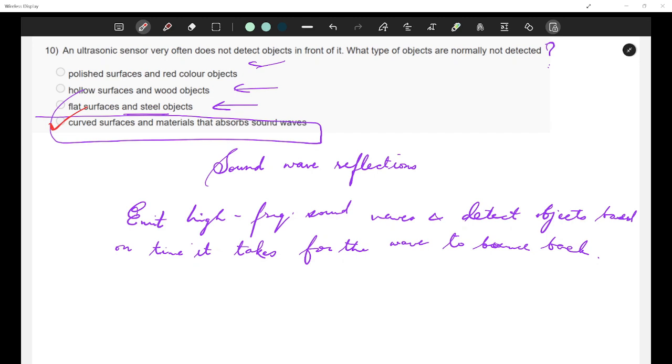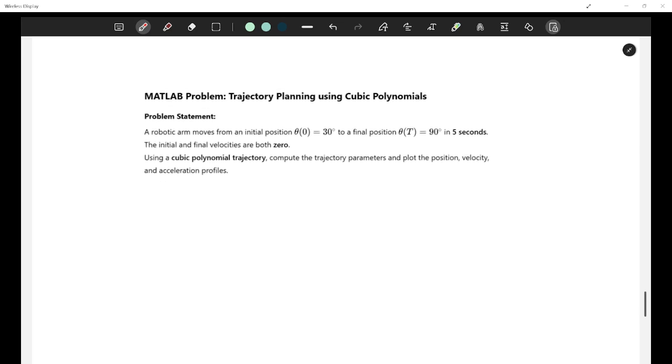Okay, these are the questions for today. Let's move to the MATLAB problem. So okay, our problem statement for today is there is a robotic arm which moves from an initial position which is 30° to a final position which is 90° in 5 seconds. This is a question that we were solving, right? The initial and final velocities are both 0. So we have 4 constraints already. So we'll be fitting a cubic polynomial trajectory to compute the trajectory parameters and plot the position, velocity and acceleration profiles. This is what we are going to do.